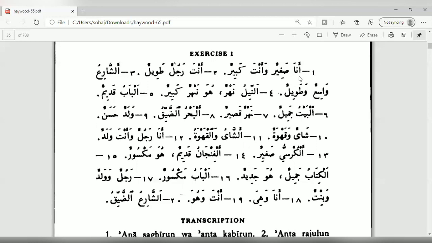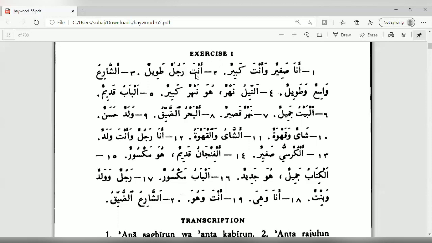Ana is a pronoun which means I, so it's a subject. Sagirun means small, so it means I am small. Wa means and. Anta means you, referring to the second person masculine. Kabirun, and you are big. Anta is the subject here because it's definite. Kabirun is indefinite, so it's the predicate. I am small and you are big.